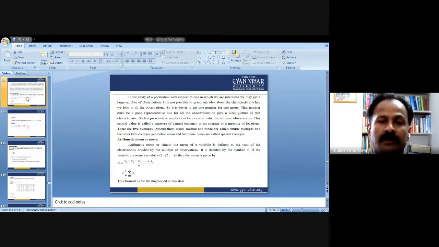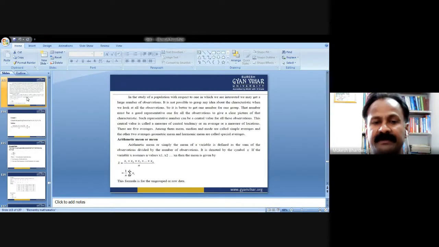Okay. So arithmetic mean, or simply the mean of a variable, is defined as the sum of the observations divided by the number of observations. It is denoted by the symbol x bar. If the variable x assumes n values, x1, x2, dot dot, xn, then the mean is given by x bar equals x1 plus x2 plus x3 plus dot dot plus xn upon n.